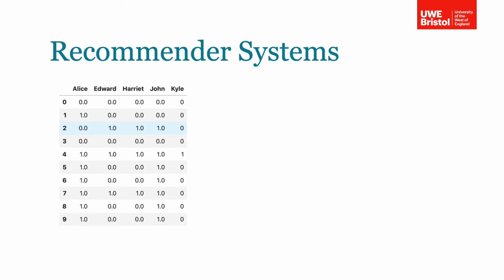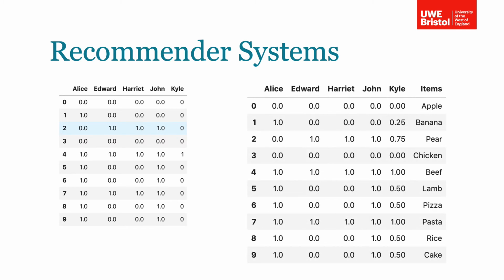This would then indicate a 100% probability of him also buying pasta, since all customers who have bought beef have also bought pasta, and a 75% probability of him buying a pear, since 3 of 4 customers who bought beef also bought a pear. Likewise, the probability of Kyle buying an apple goes from 40% to 0% because of him buying beef. There is a practical notebook available where you can explore this concept further.